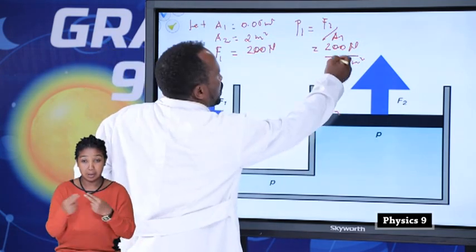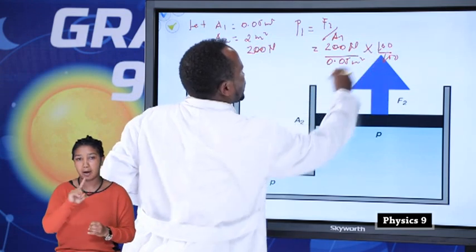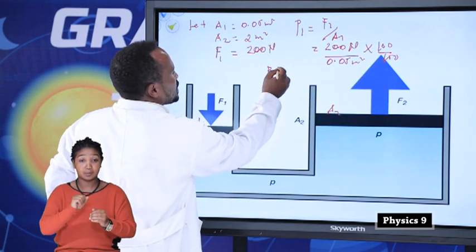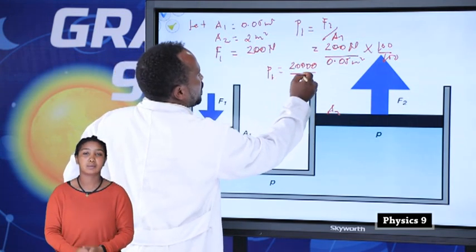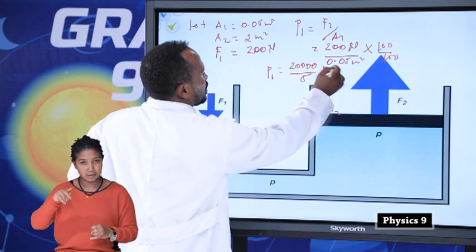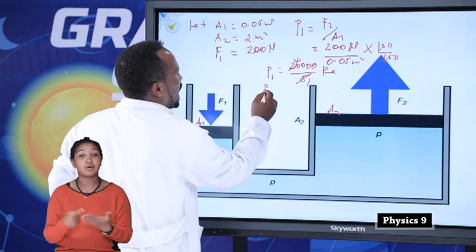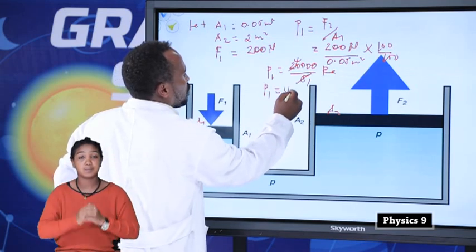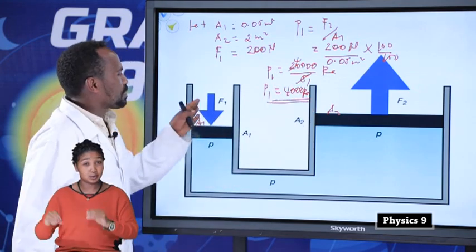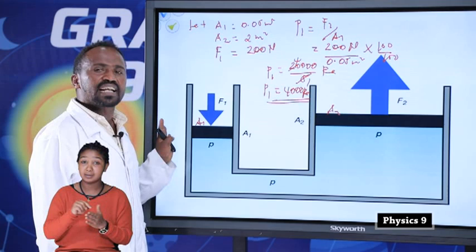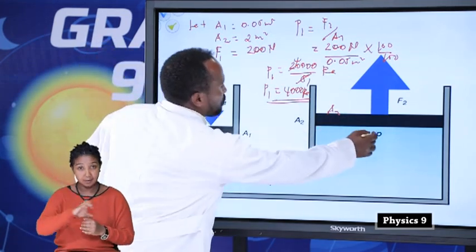To remove the decimal, multiply by 100 over 100, which gives 20,000 over 5 Pascal. Therefore, pressure at 1 is equal to 4,000 Pascal. Student, we have the pressure at the left-hand side piston, that is P1. Let us find F2.